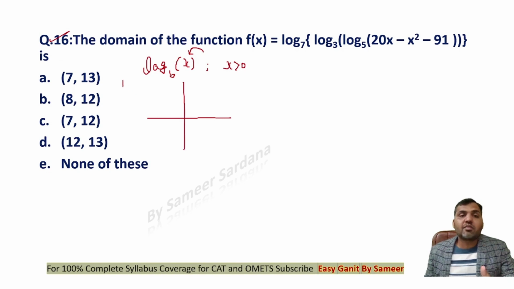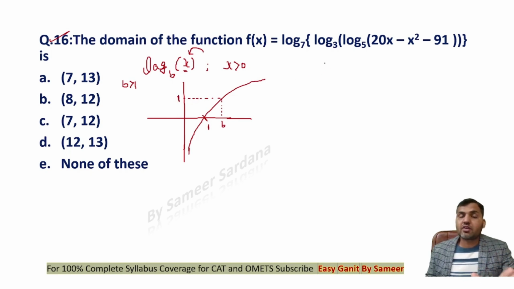We know that if base is greater than 1, then this is the graph of the log function. That means if the value of input x tends to 0, y tends to infinity. At x equal to 1, this becomes 0. At x equal to b, the value of the log function will be 1. Log is not defined for negative values of x. So if I want to find out the domain of a log function, I need to make sure that the value inside the log has to be greater than 0.